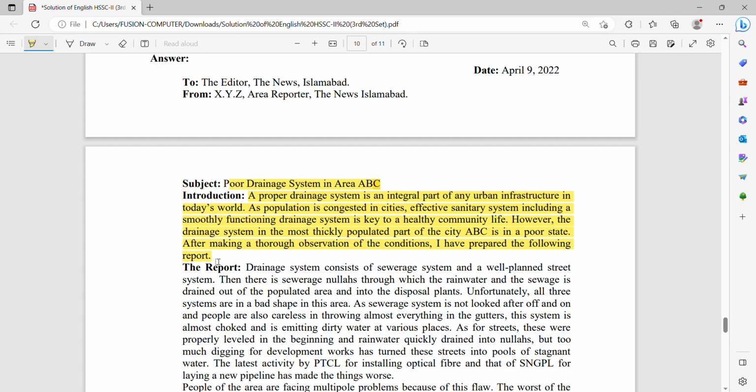What does this introduction mean? This introduction paragraph shows the significance of the topic that you are writing about in your report. For example, a proper drainage system is an integral part of any urban infrastructure in today's world. As the population is congested in cities, an effective sanitary system, including a smoothly functioning drainage system, is key to healthy community life. However, the drainage system in the most thickly populated part of the city, ABC, is in a poor state.